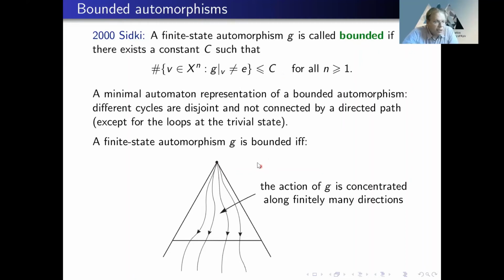In terms of the action on a tree, this means that the action is concentrated along finitely many directions. So you'll see some non-trivial sections only in the neighborhood of finitely many directions. This class of automorphisms is pretty restrictive. However, all initial examples of automaton groups, like the Grigorchuk group, Basilica group, Hanoi Tower group on 3 pegs, they all consist of bounded automorphisms.